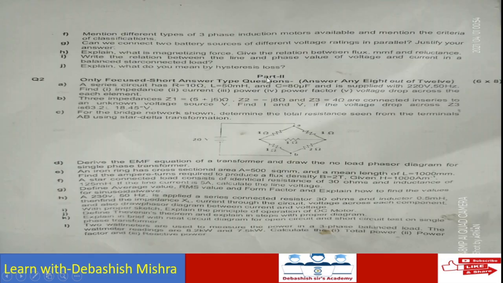In part 2, you just see only short answer type questions. Answer any 8 out of 12. So 12 questions will be there. You have to attend 8 and each question carries 6 marks. So it is 8 into 6 is 48 marks. This is your part 2.